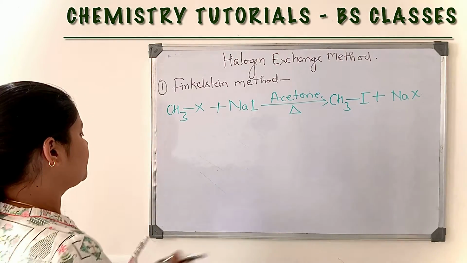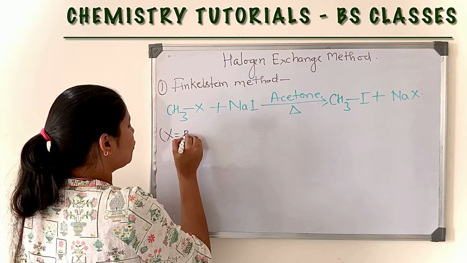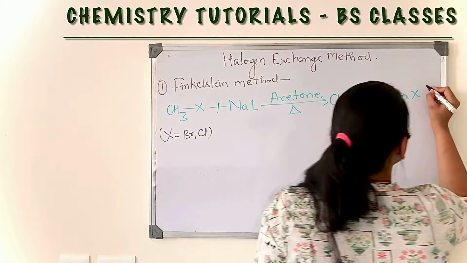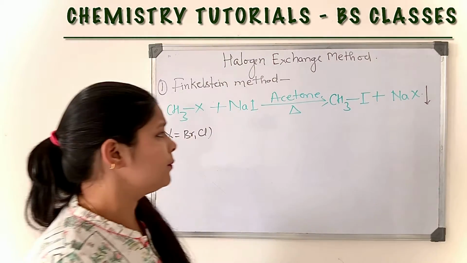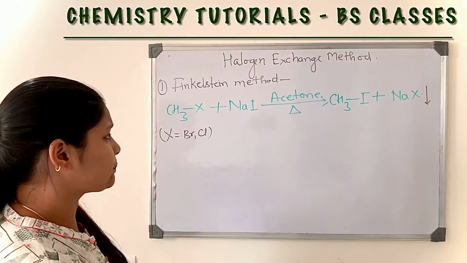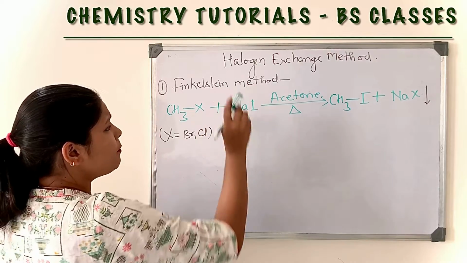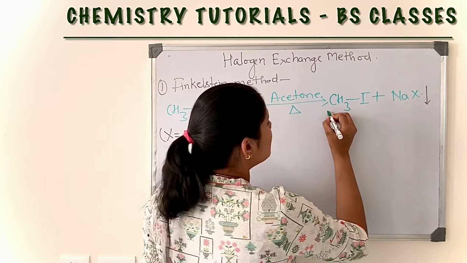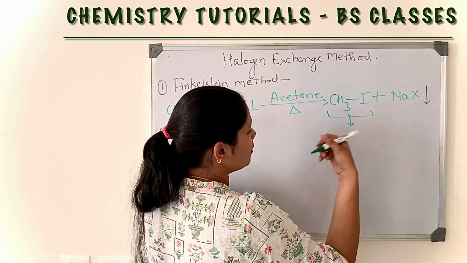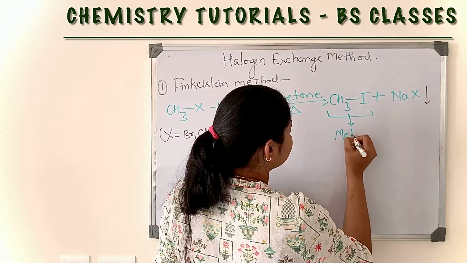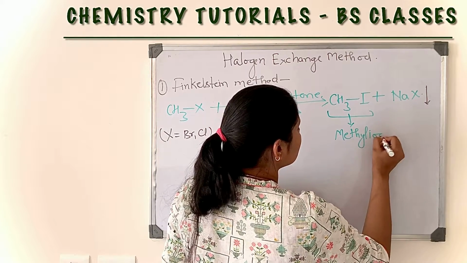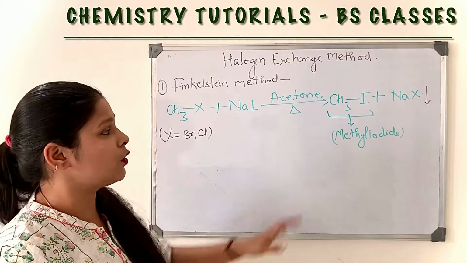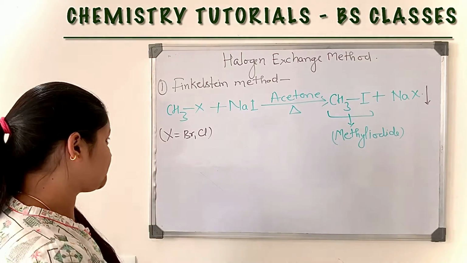X is either bromine or chlorine. NaX is formed as a precipitate. So the Finkelstein method is specially used for the formation of alkyl iodide or methyl iodide. This is a special method for the formation of alkyl iodide.